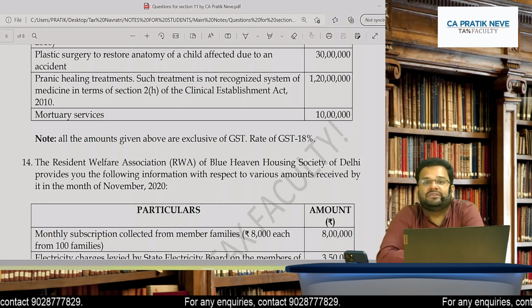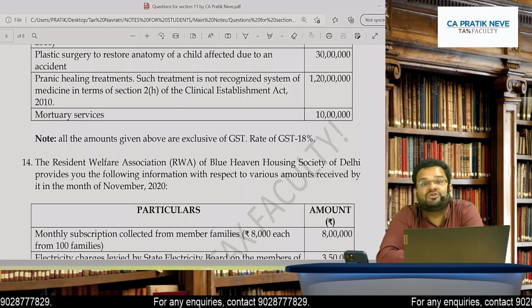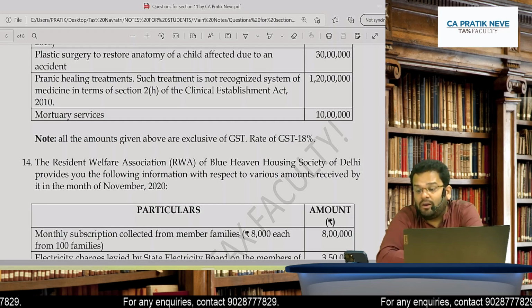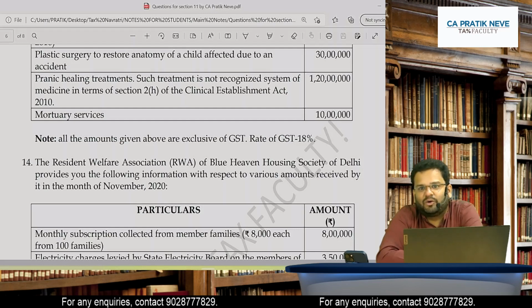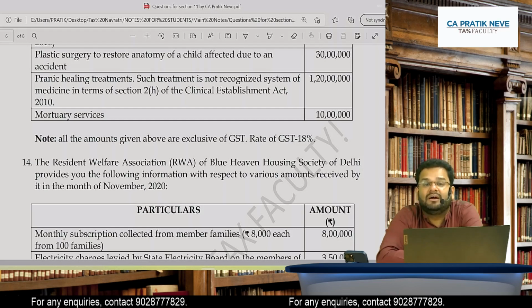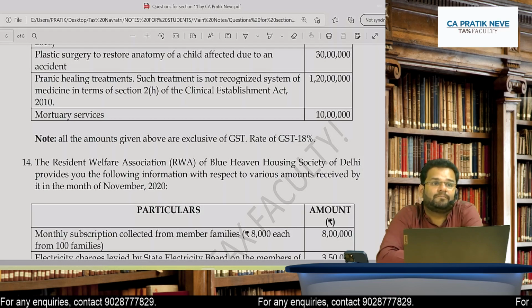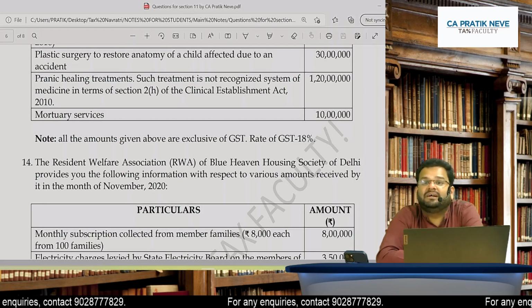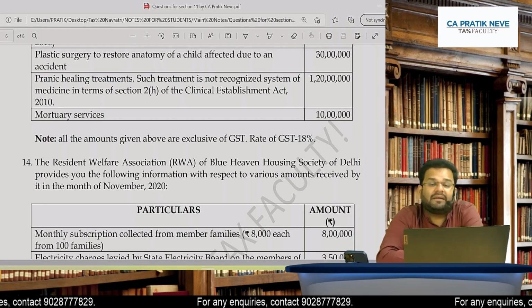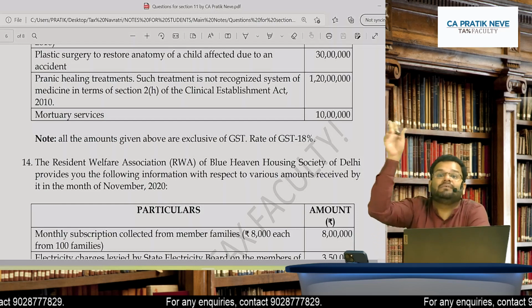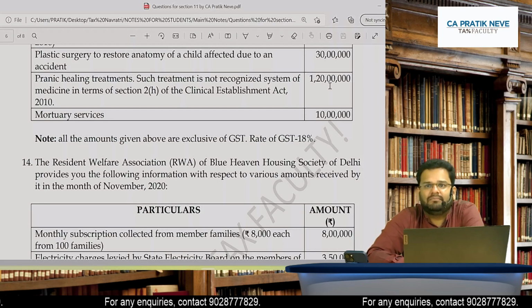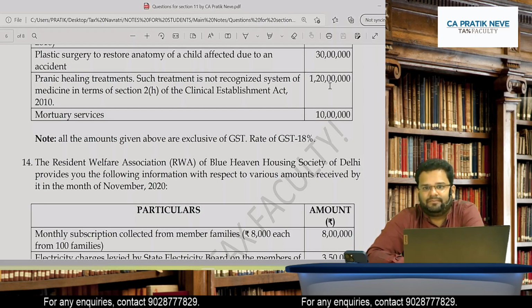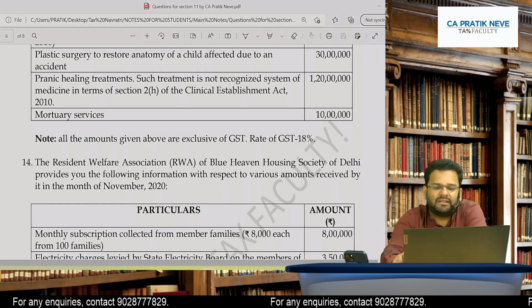And mortuary services will fall in negative list. Okay, so it does not fall in exemption. I told you that funeral, burial, it falls in that particular negative list, hence it is not taxable. Effect is same but not taxable, you will say, as per Schedule 3. So friends, what's your final answer?